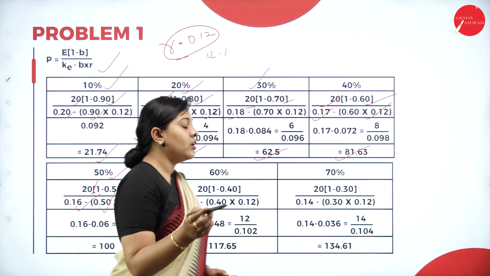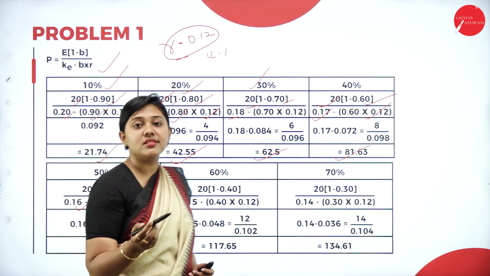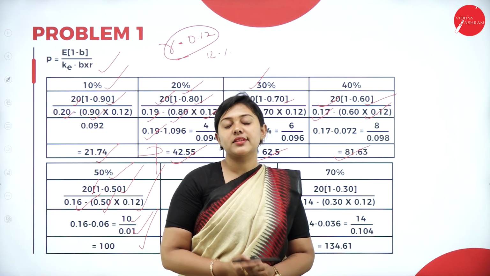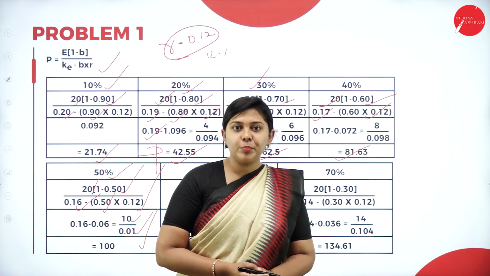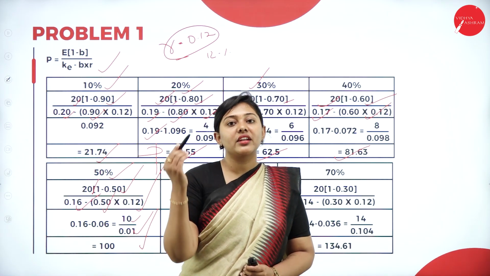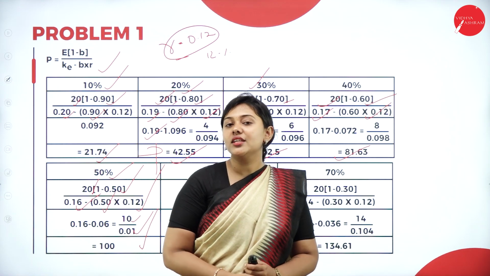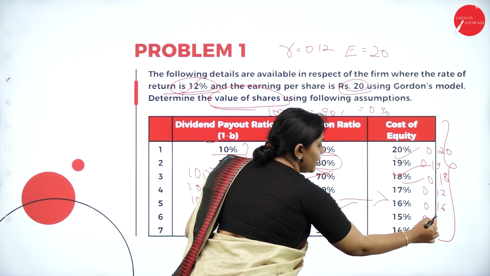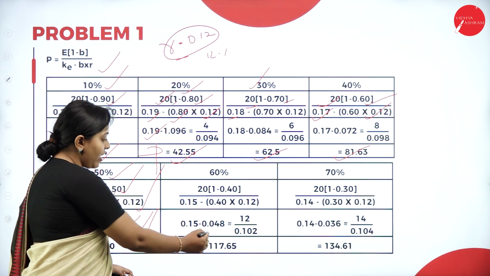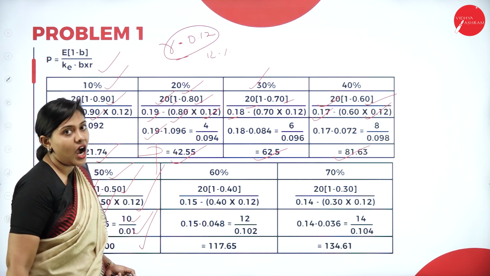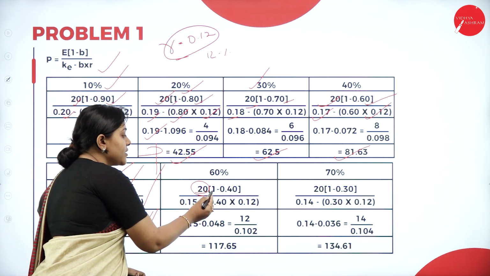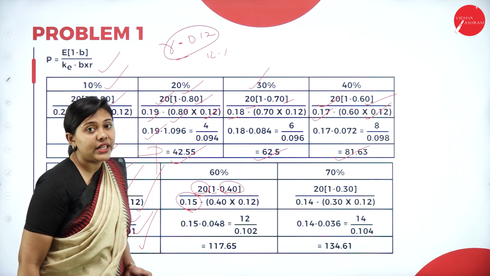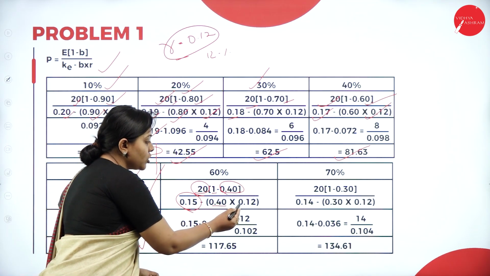Moving forward, we are calculating for 60%. What is that 60%? It is nothing but your dividend payout ratio. When the dividend payout ratio is 60%, the retention ratio will be 40%, that is your 0.40. The rate of return is same, that is 12%. Earnings is same, but the cost of capital is 15%, so 0.15. So let's substitute all the values into the formula and check out the answer.